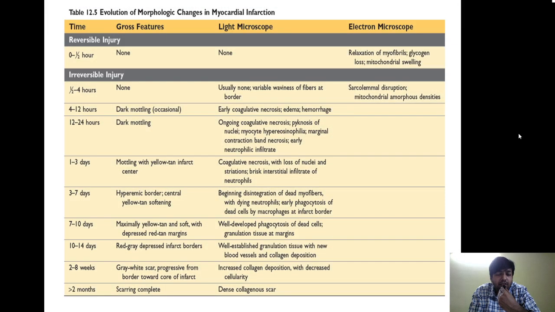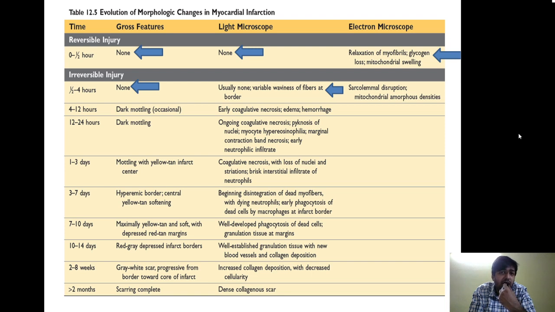Okay, now let us look at this particular chart. I cannot tell you the importance of this chart. It is very, very important. It comes as a full question, and lots of MCQs are coming from this part. So remember, in the first half hour, the injury is reversible in nature. There are no light microscopic changes, and in the electron microscope you just have a little bit of mitochondrial swelling. In the first half to 4 hours, again no gross features are seen, but the earliest sign of irreversibility is the presence of waviness of the fibers at the border.